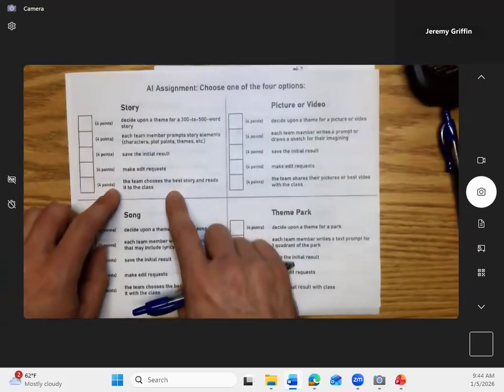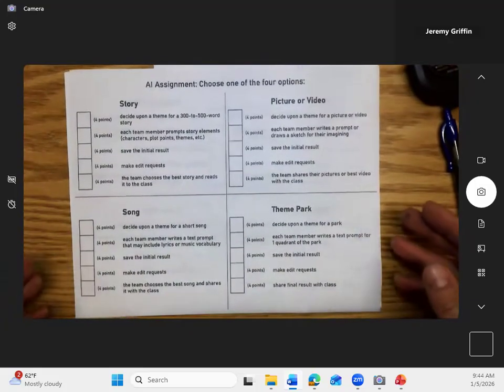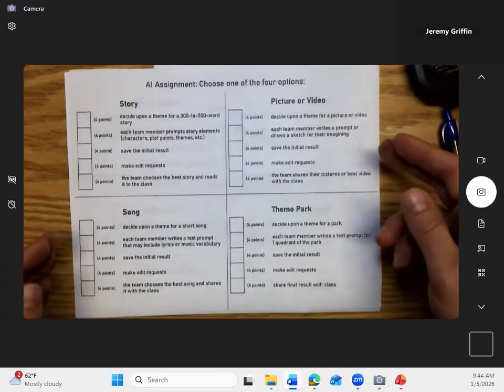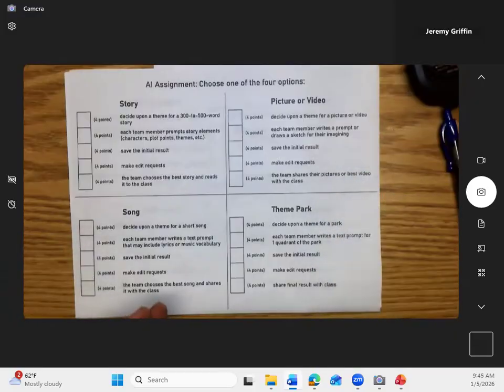It's the same thing with all of these. Pick one of these ideas, make some initial prompt request, then look at it and think critically. Okay, I don't like this, or I want this changed. And then go through some iterations.